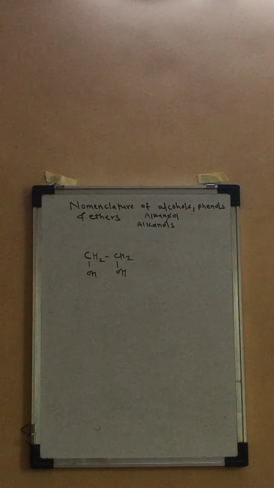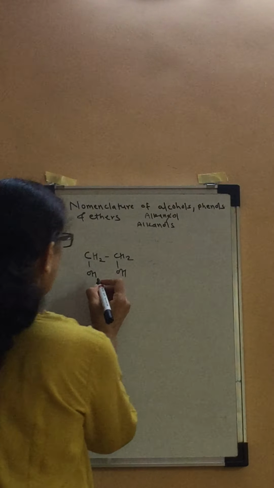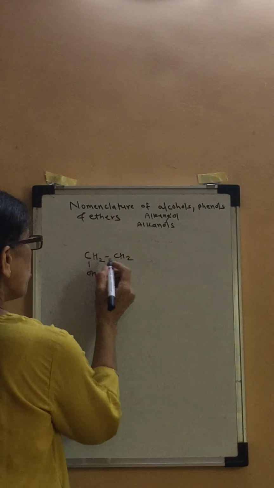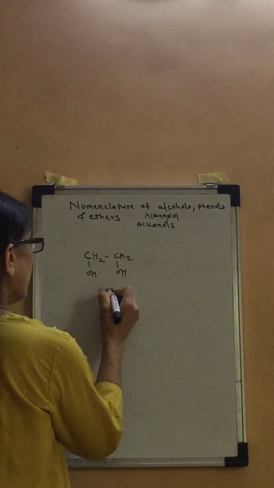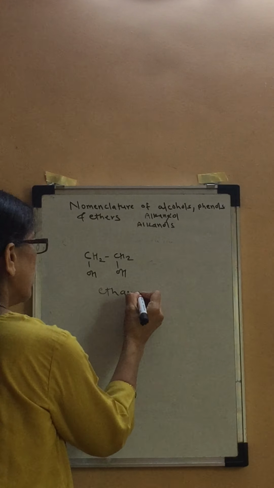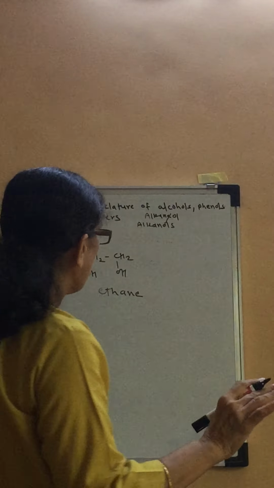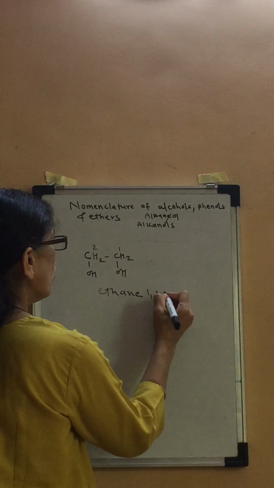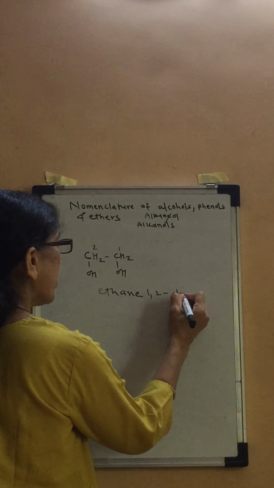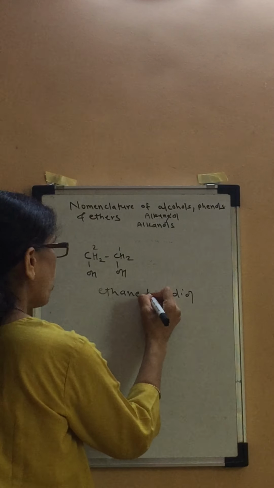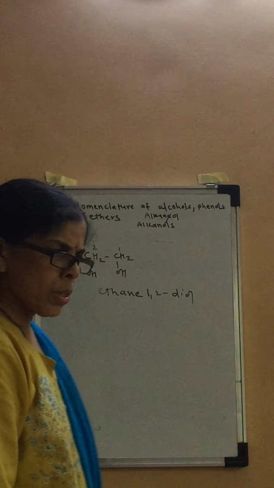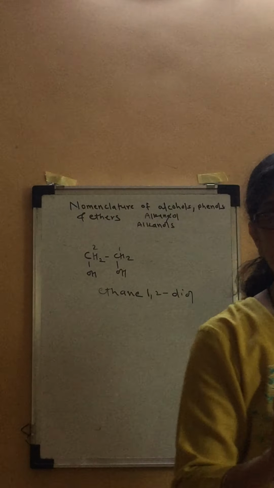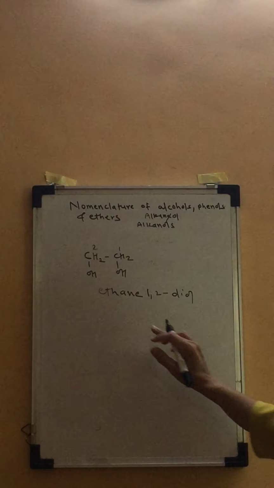Okay. What is the rule? The complete name of the alkane is written. It is a 2 carbon alkane, so it is ethane. So the complete name is written, E is not removed. Then the positions of the OH groups, 1, 2, isn't it? 2 in number and therefore diol. These are polyhydroxy alcohols. Ethane-1,2-diol.